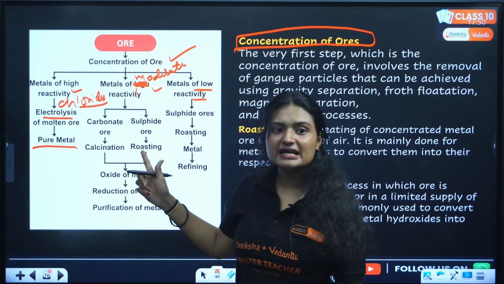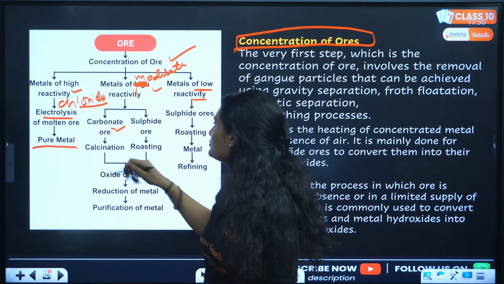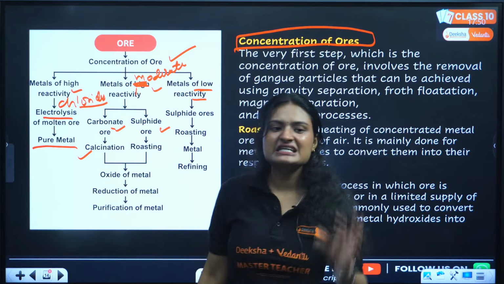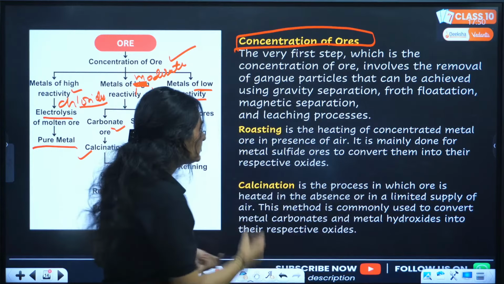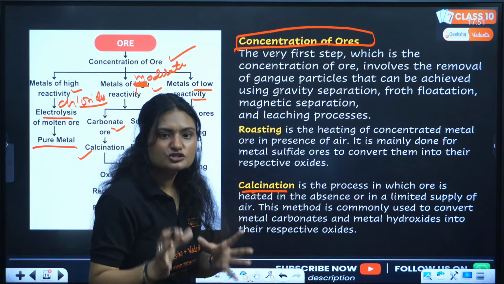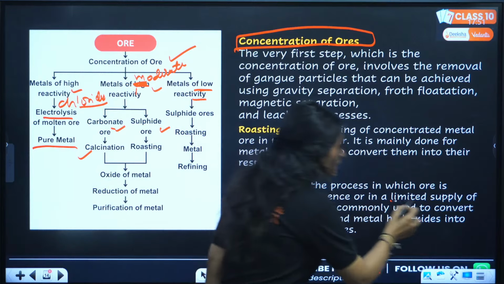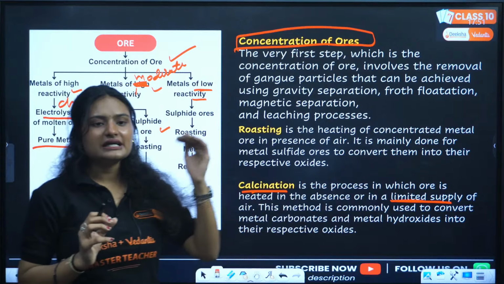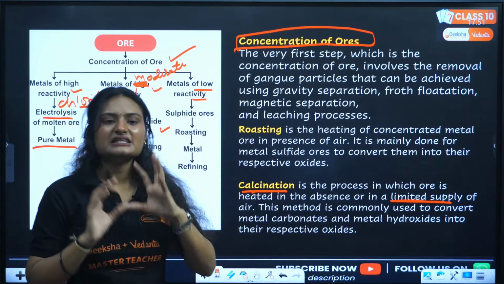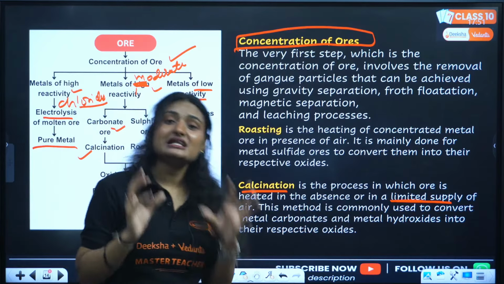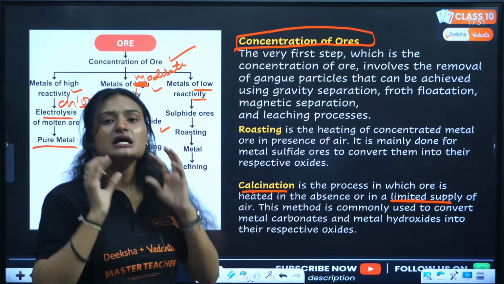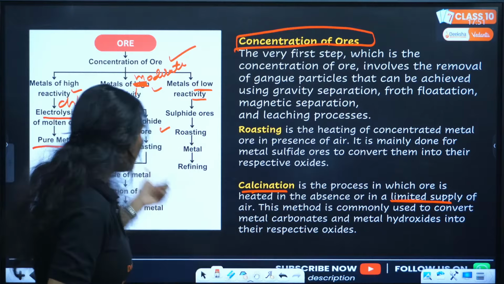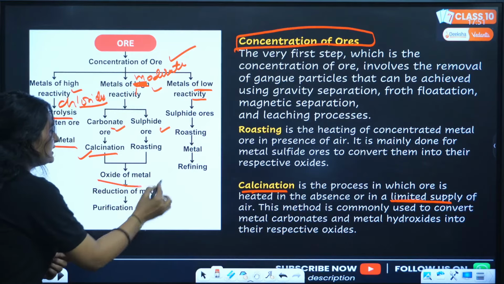Metals of moderate reactivity will exist as carbonate or sulfide ores. For carbonate ores, you do calcination. What is calcination? Calcination means heating in the absence or in a limited supply of air, no oxygen. Carbonate ore gets converted into oxide ore by the process called calcination. After doing calcination, we get the metal oxide.